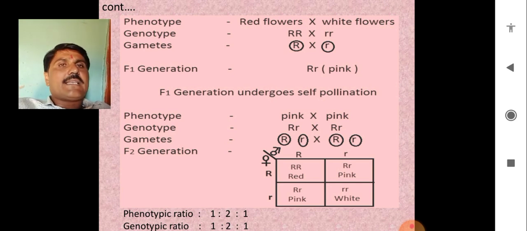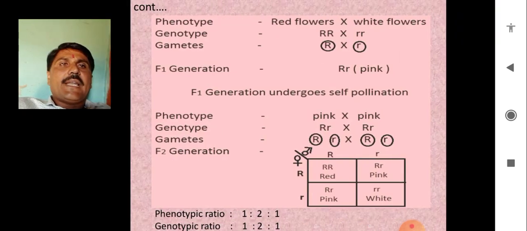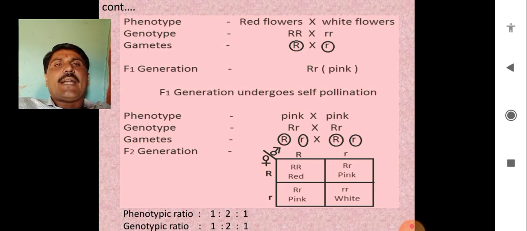What we see in this incomplete dominance, in this allelic gene interaction, is that the red flower was crossed with the white flower, and the genotype was capital R and small r.